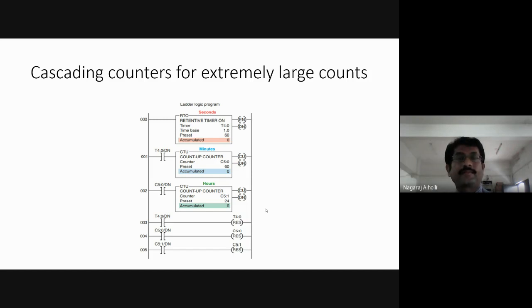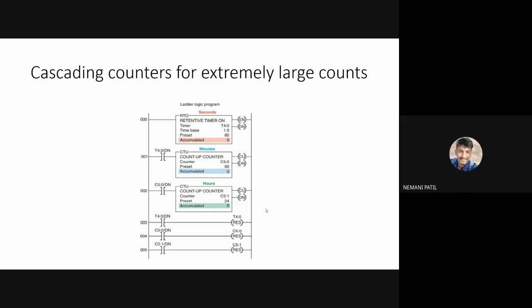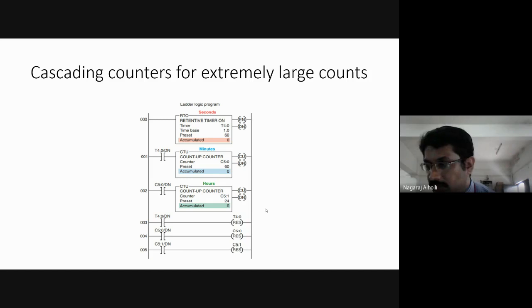Nimani Patil, is this program clear? Yes, clear. Okay. What about others? Has everyone understood this program?